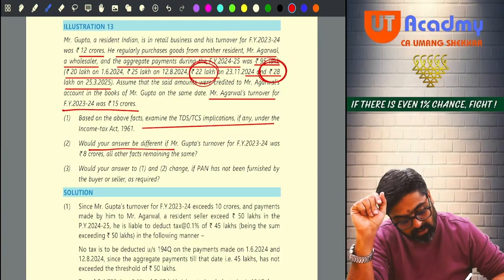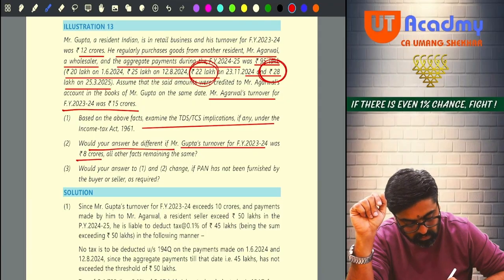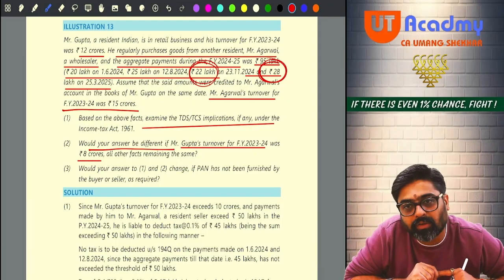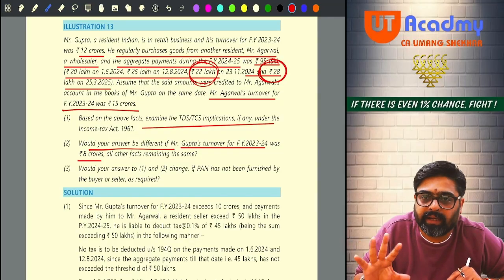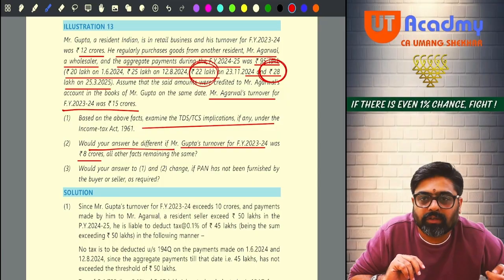Now, would your answer be different if Mr. Gupta's turnover for financial year 23-24 was 8 crores? All the facts remaining same? Yes, absolutely. Then Gupta is not liable to deduct TDS. Now, Agarwal will collect the TCS under 206C(1H).